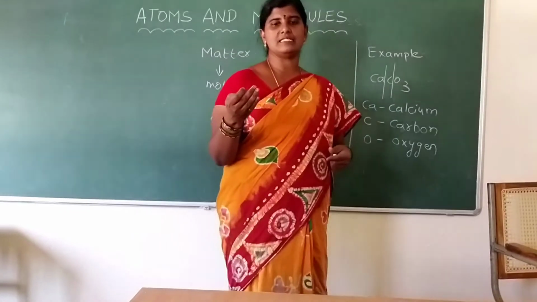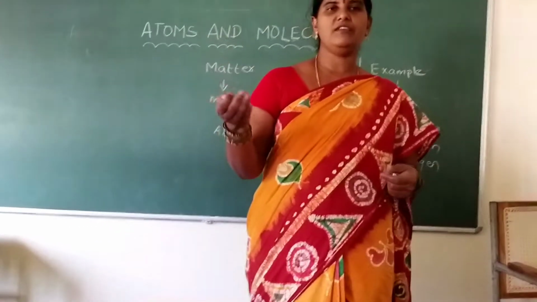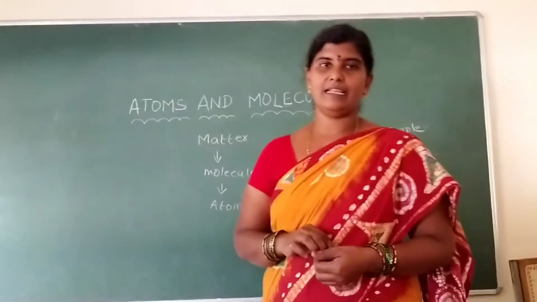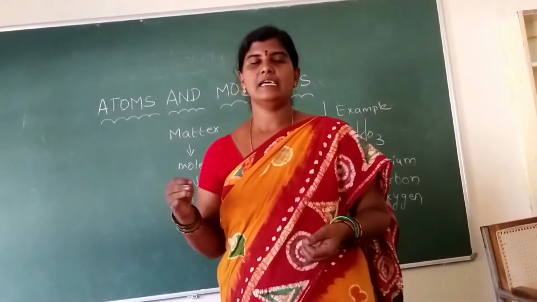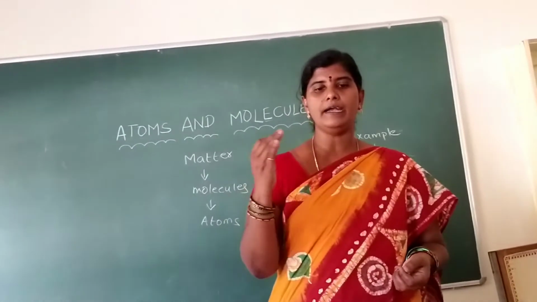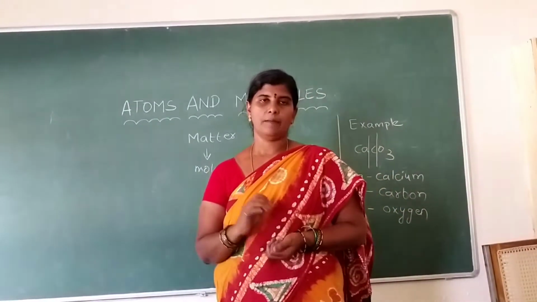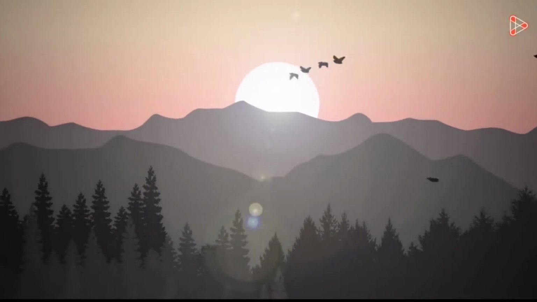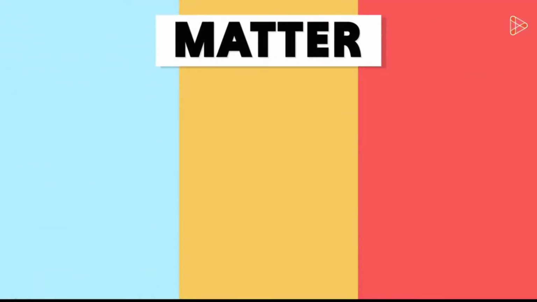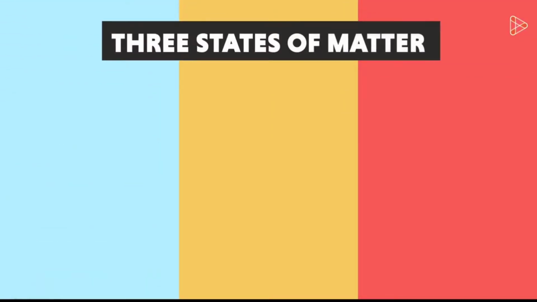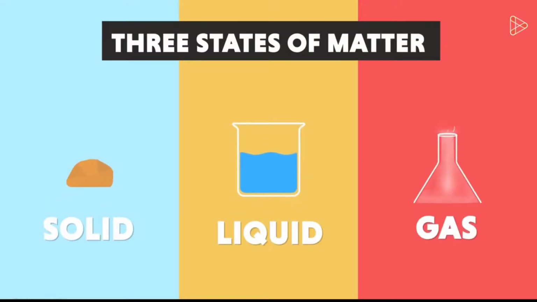In previous classes, we learned these types of particles called Anu and Paramanu. What we see and feel around us is usually termed as matter. By now, we even know that matter is classified into three major states. And what are these three states of matter? That's right, they are solid, liquid, and gas.